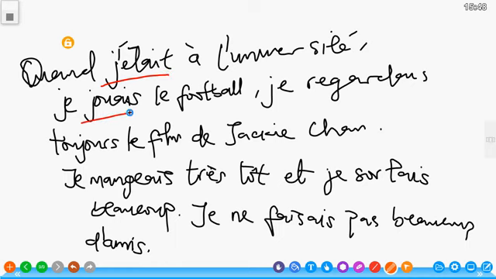Now, if I wanted to say I played football, of course, you know, I would have said j'ai joué le football. I played football. So I'm saying I used to play football that time. So you can see the difference between passé composé and imparfait. Je jouais le football. If you conjugate jouer at the nous form, which is nous jouons, if you remove the ons and add this, you have jouer in this spelling. Je jouais le football.